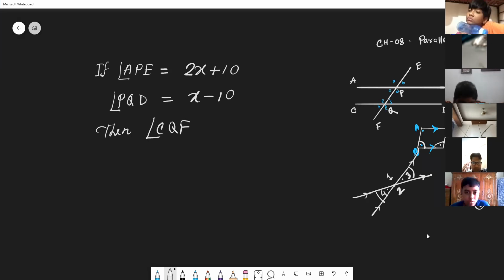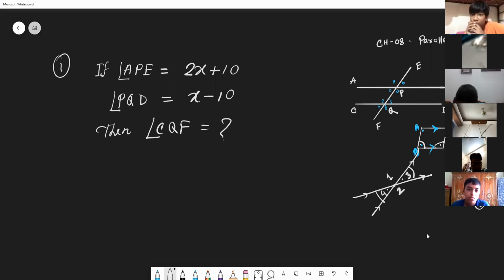CQF angle is equal to what? The first question: find the value of x and identify the exact measure of CQF. So this is the first question.